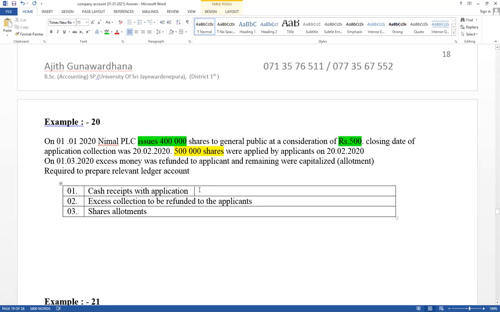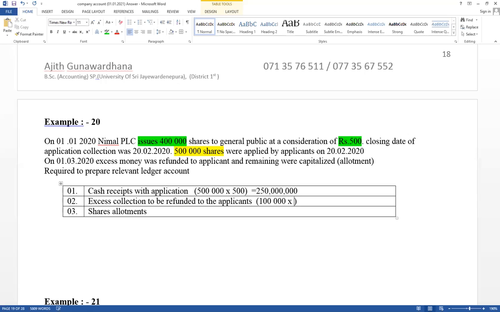Therefore, cash received with application, first one 500,000. Per share price equal 500. Therefore, here value can be calculated 250 million. But we are going to show only 400,000 shares. Application received 500,000. Therefore, excess application equal 100,000.